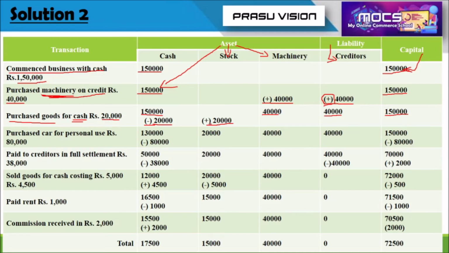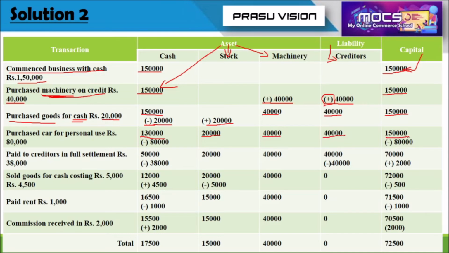After recording this transaction, please find out the remaining balances of each account. Cash account includes 1,50,000 minus 20,000, so we will get 1,30,000. And for the stock, there is an increase of 20,000. Machinery, no change, 40,000. Creditors also, no change, 40,000 balance. And for capital also, 1,50,000.